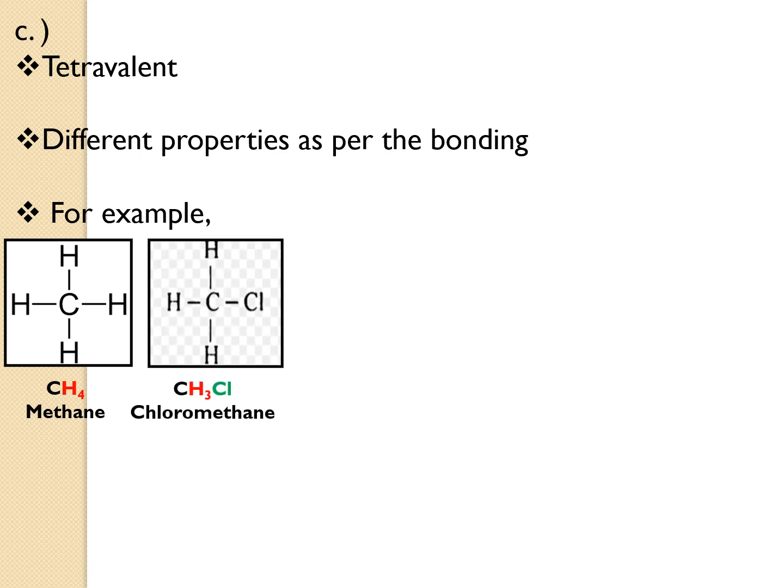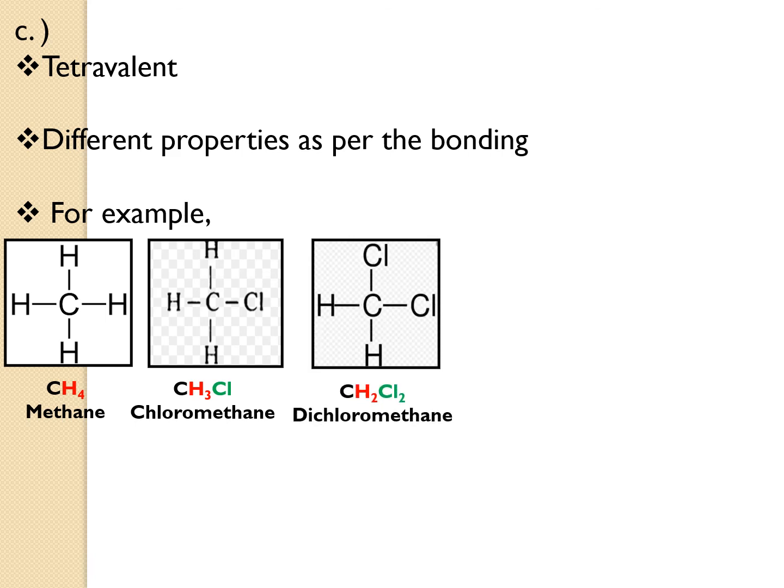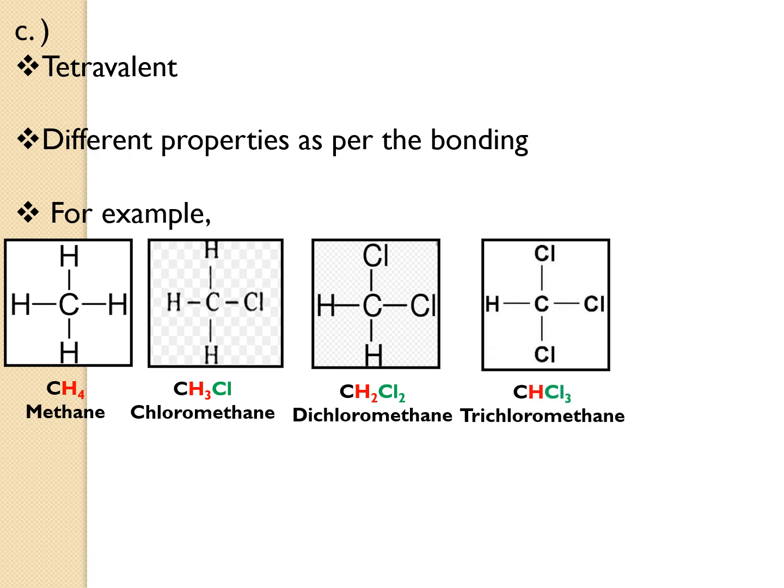In the next one, I replace one hydrogen with a chlorine atom and the compound becomes chloromethane. Now, instead of one chlorine, I substitute one more hydrogen and replace it with chlorine. So the compound becomes dichloromethane. Next, I replace one more hydrogen with chlorine. It becomes